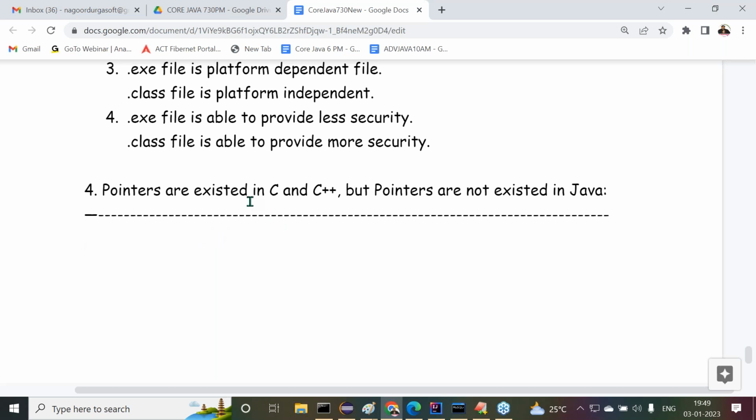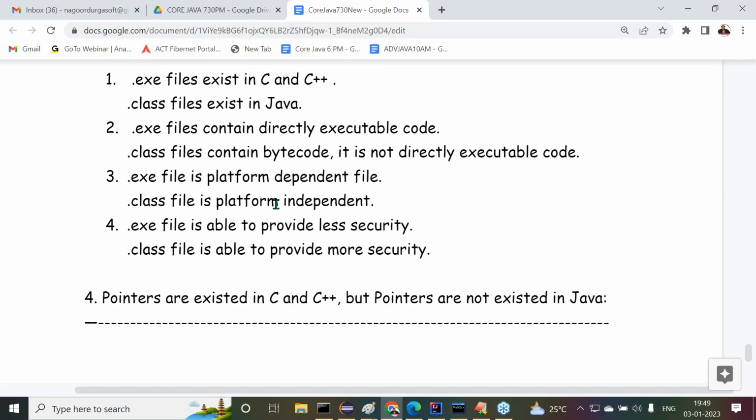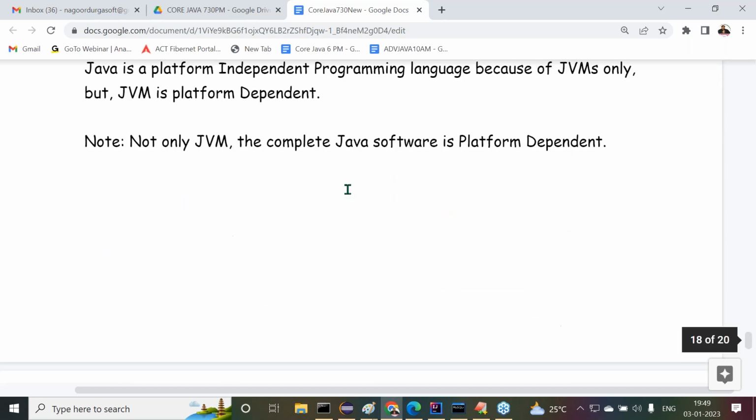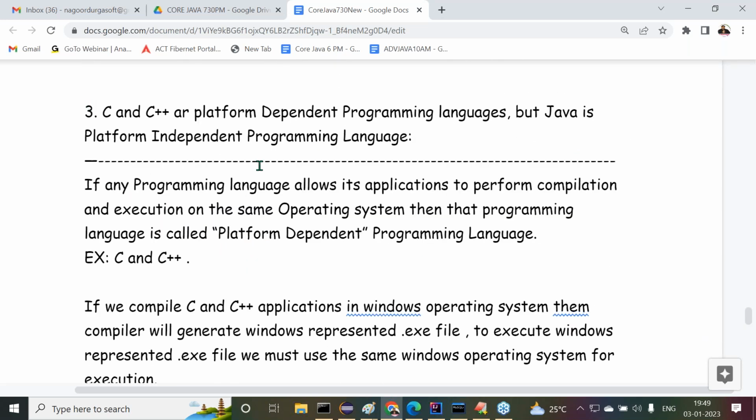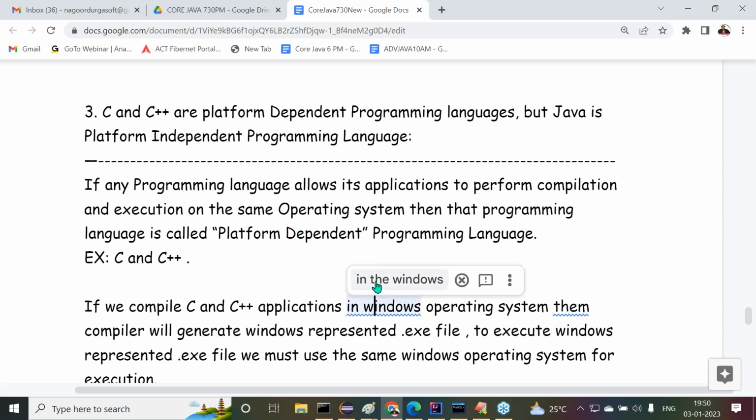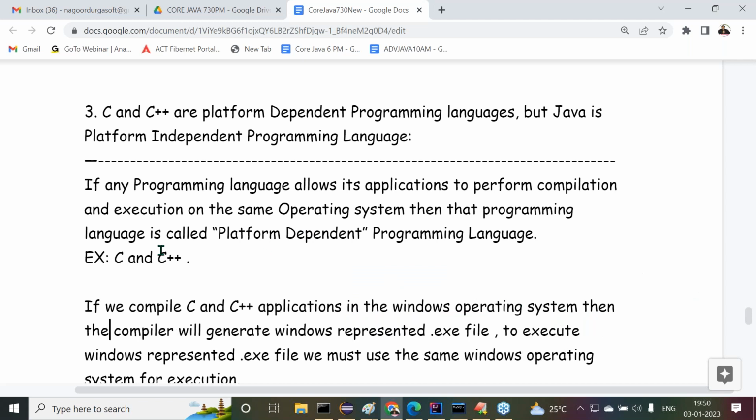Before moving on to today's topic, let us observe carefully what we understood in the last class. C and C++ are platform dependent programming languages, but Java is a platform independent programming language. Observe carefully. If any programming language allows its applications to perform compilation and execution on the same operating system, then the programming language is called platform dependent programming language.